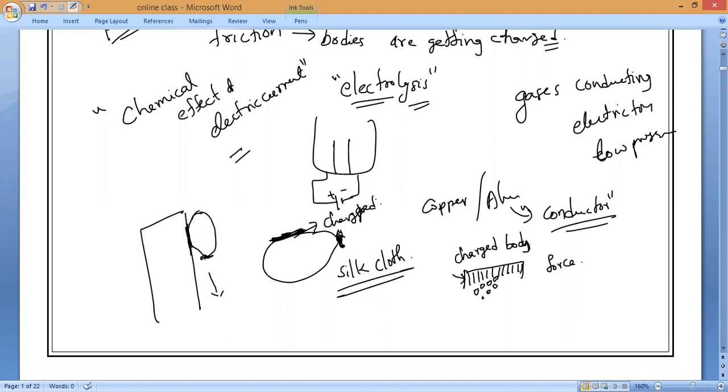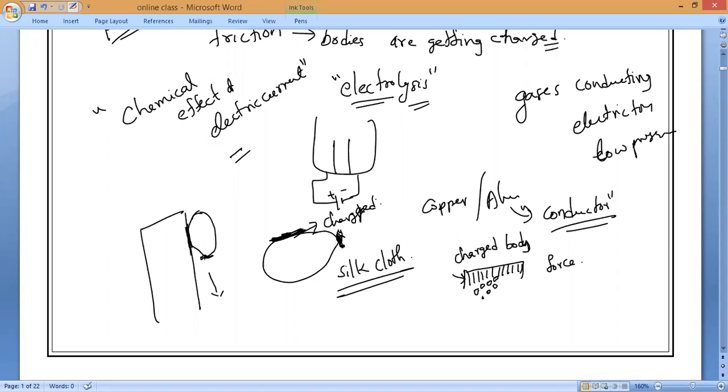Yes or no? Please respond. Yes, all of you. So if you take any two uncharged bodies and rub them together, do they get electrically charged or not? Yes or no?